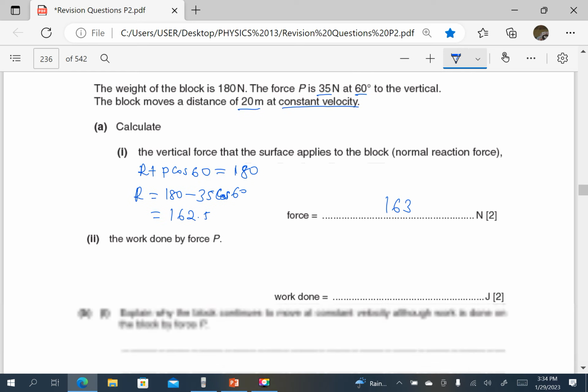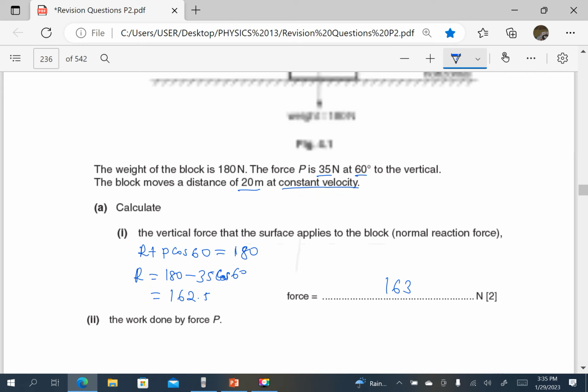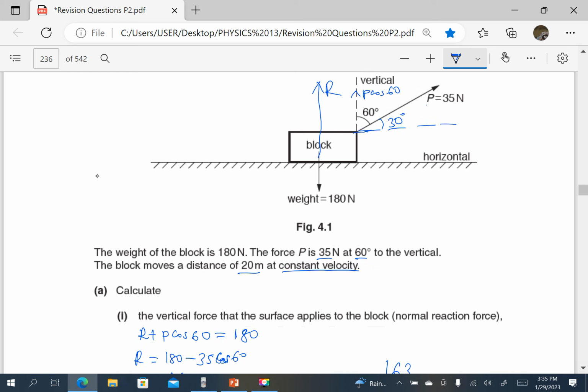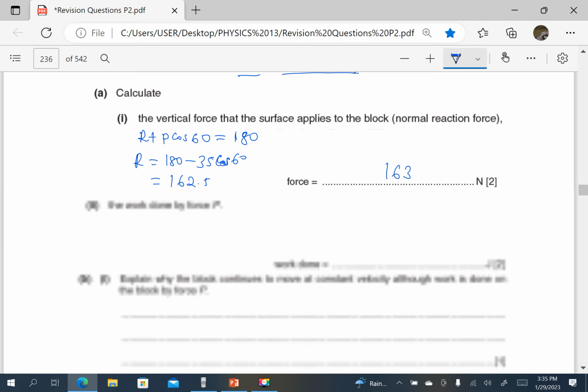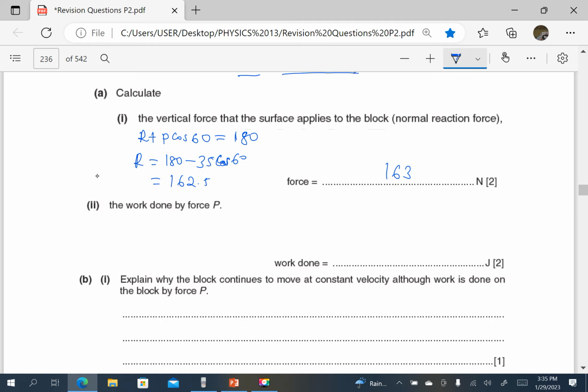Then the work done by the force P. Work done is force times distance in the direction of the force. We have distance moved as 20 meters, so we need to find the force in the direction of the distance. So we need to find P in the horizontal, resolving P in the horizontal using 60 degrees to be P sine of 60 or P cos 30. So work done is equal to the force times distance in the direction of the force.